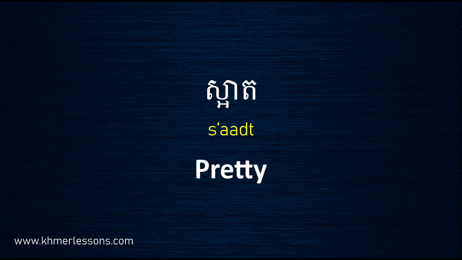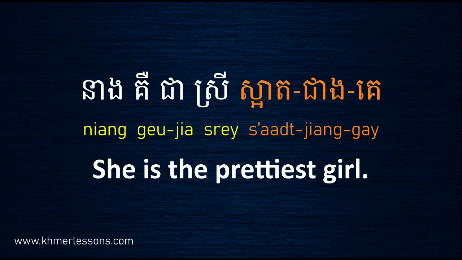Pretty. Like beautiful, the same. We say ស្អាត, but for the word pretty you can change to est, so you will say prettiest, right? So this sentence we say នាងគឺជាស្រីស្អាតជាងគេ. ស្អាតជាងគេ means the prettiest.